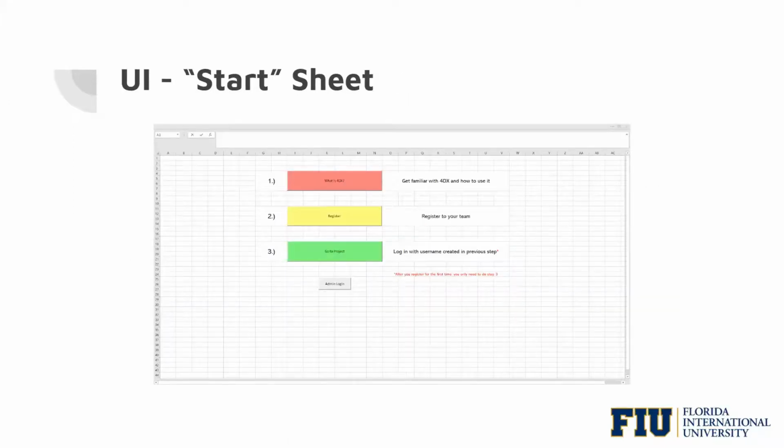This is the user interface for a start sheet that Diego implemented, and it's the active sheet when a student first opens the program. The red button labeled What is 4DX leads the user to a website that explains to a student what is 4DX when pressed.